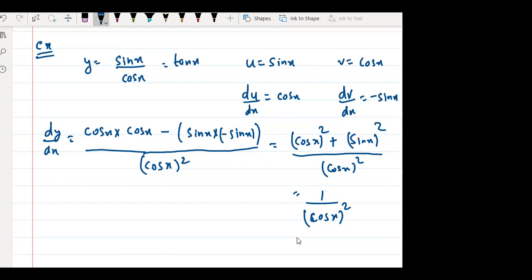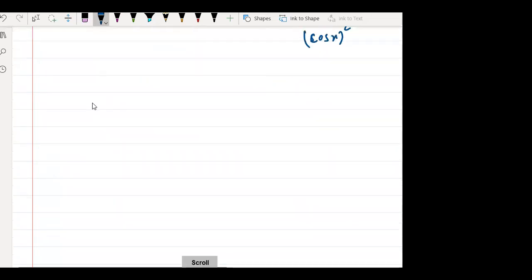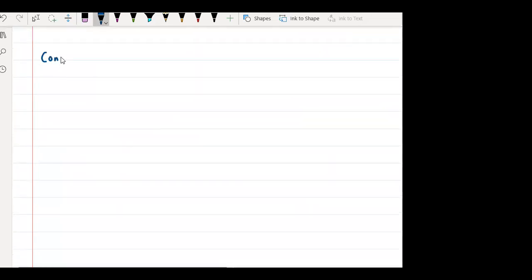Yes, sir. Let's do one last easy problem, a concept check. y is equal to e to power x by x square. Find dy by dx. Tell me, everyone, think about it.